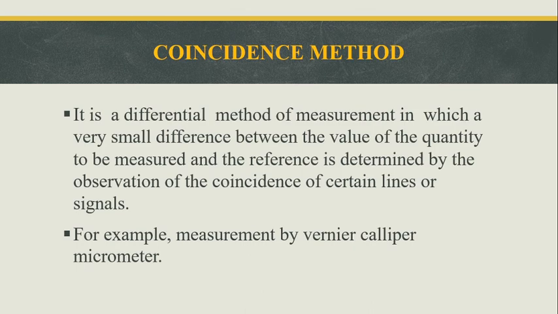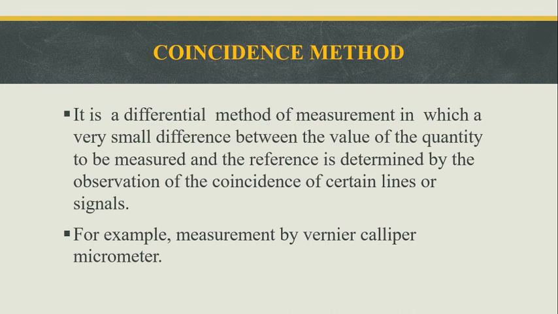In this coincidence method, the value of the quantity to be measured is replaced. In this coincidence method, there is a very small difference between the value of the quantity to be measured and the reference value. In this coincidence method, a very small difference between the value of the quantity to be measured and the reference is determined.